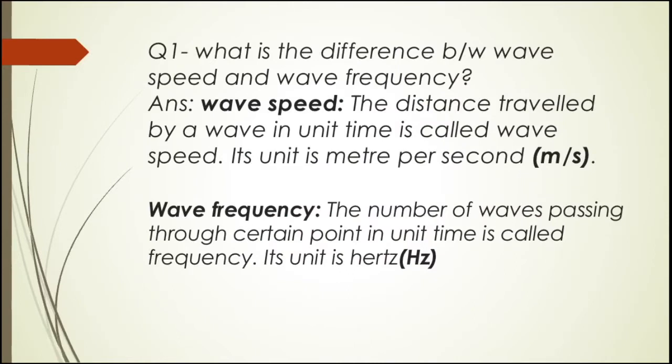Your first short question is, what is the difference between wave speed and wave frequency? You have to tell the difference between these two terms. First of all, write down the definition of wave speed along with its unit. Wave speed: the distance traveled by a wave in unit time is called wave speed. Its unit is meter per second. Now wave frequency: the number of waves passing through a certain point in unit time is called frequency. Its unit is hertz.